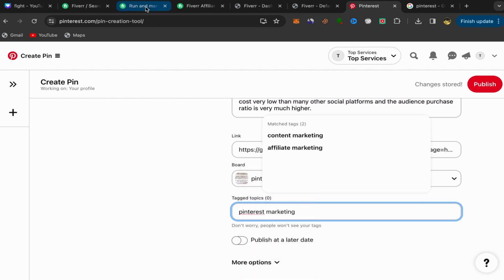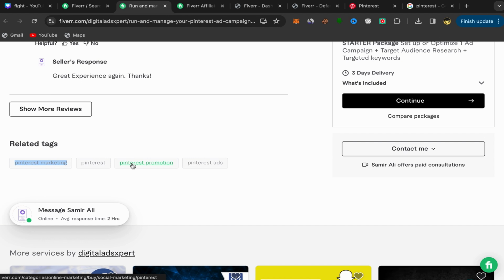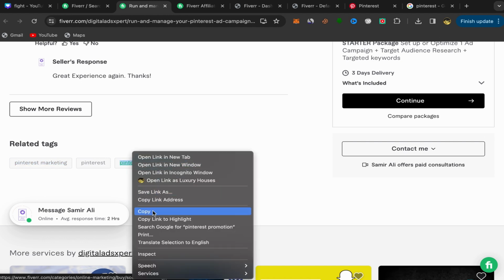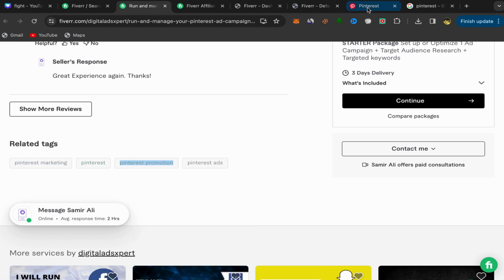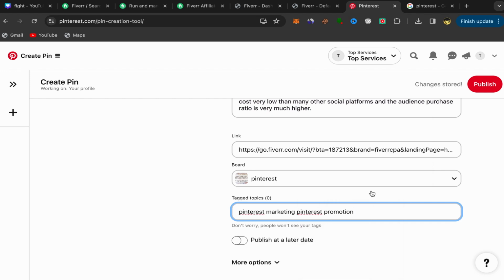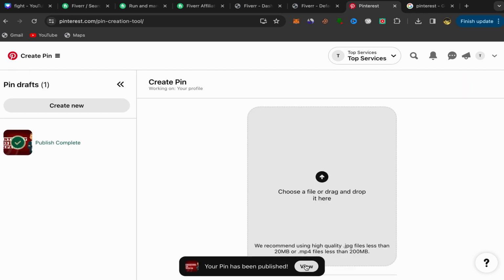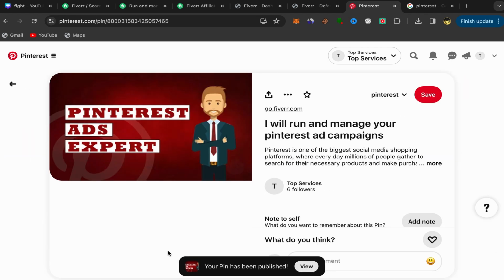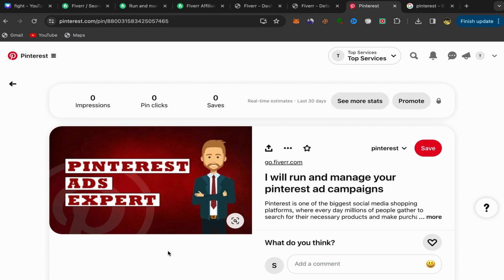It's super easy. For Pinterest promotion, make sure to copy all those keywords. They are very important. After you finish, click on publish, and here you go, your affiliate link will be published on Pinterest.